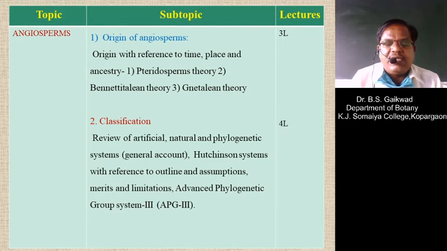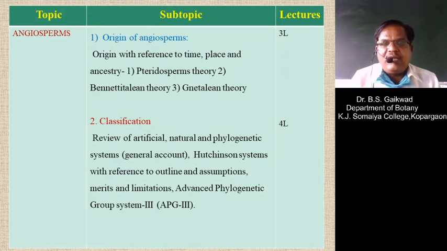The name itself indicates that in this artificial system of classification, only one or two characters were taken under consideration, and very few characters were added while the plants were classified. Characters like the color of the flower, the number of stamens, and the number of gynoecium, these simple characters, were considered. Because of that, this system did not have enough information, and so it was rejected.